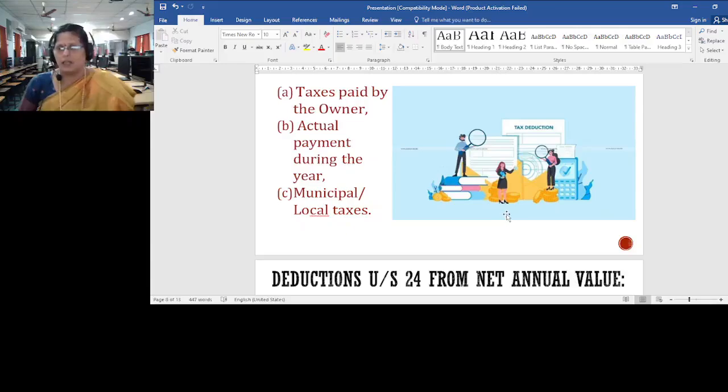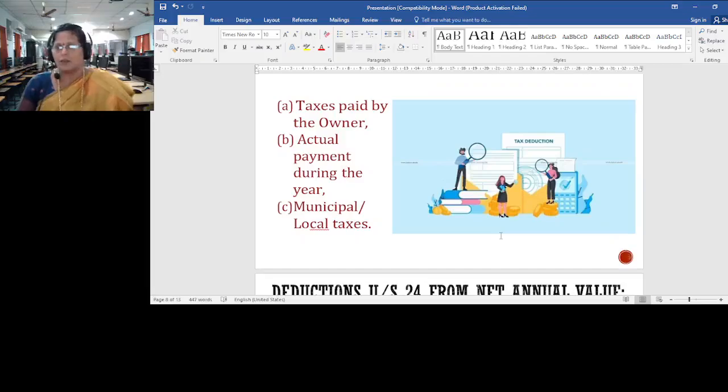Taxes paid by the owner, actual payment during the year. I hope till this you can understand. Once again I will repeat, from gross annual value you will be reducing municipal tax, and after that what you are getting will be called net annual value. This comes under the format of let out property as well as self occupied property, right.